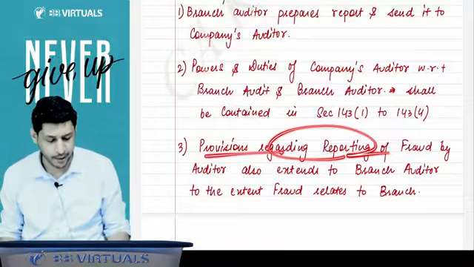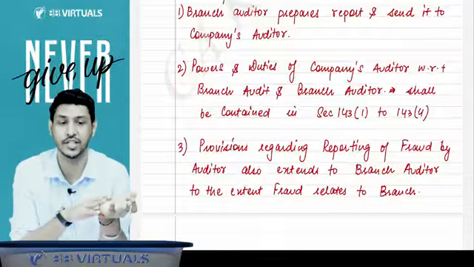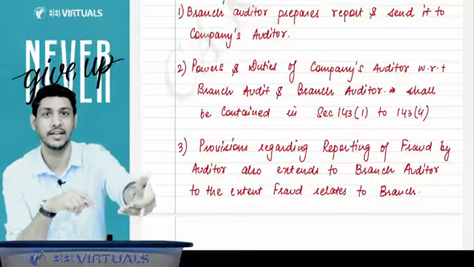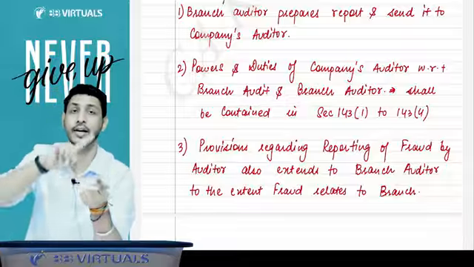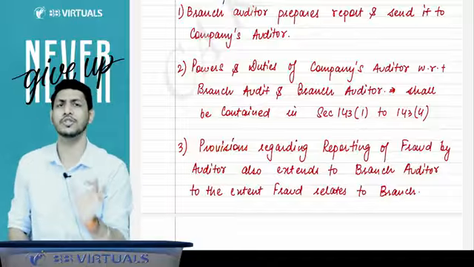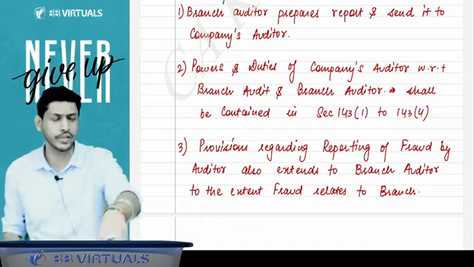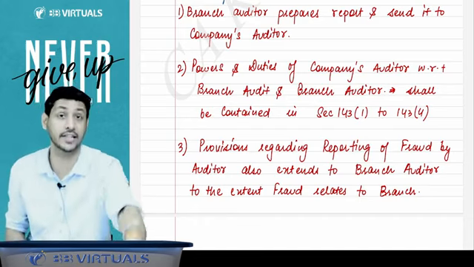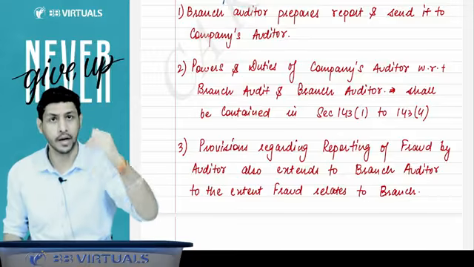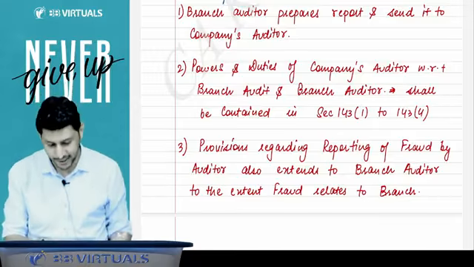And regarding the provision for reporting of fraud, I'll tell you that the auditor has to report the fraud if a fraud comes to his knowledge. So if the branch auditor is doing the audit and the fraud exists at the branch level, then the branch auditor shall also report that fraud to the authorities, which I'll tell you in 143 subsection 12. It means it is not only the sole responsibility of the company's auditor to find the fraud. If you are doing the branch audit and while doing your audit you get to know about a fraud at the branch level, then you should report it. The reporting provisions are also applicable to the branch auditor if that fraud relates to the branch.